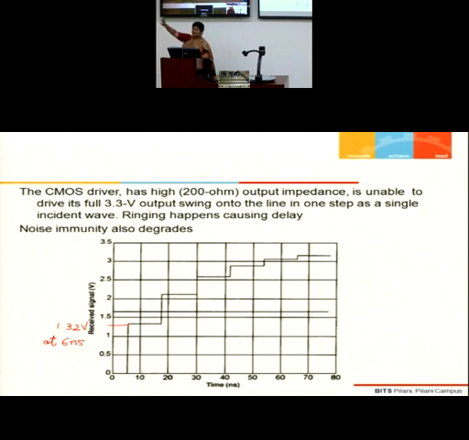The larger the value, the poorer the performance is going to be. Whereas good voltage modeling says that RO must be minimum. But a CMOS driver has a very high Rout or output impedance.